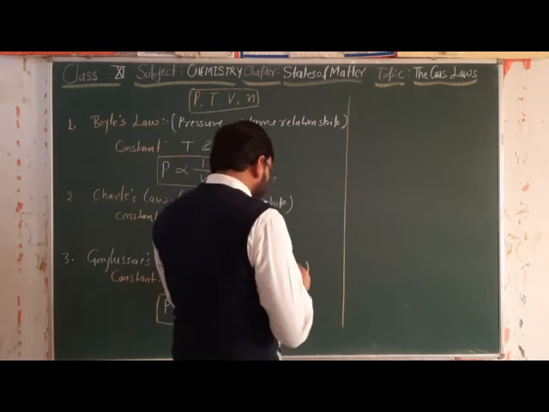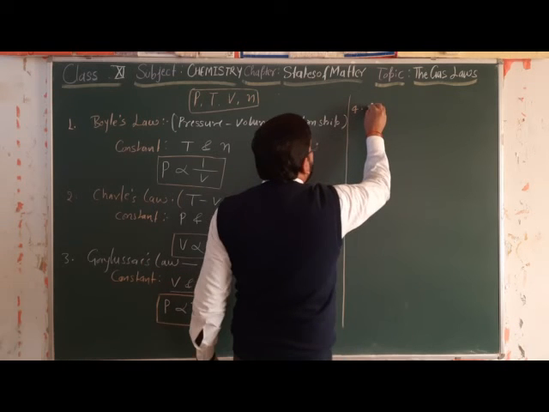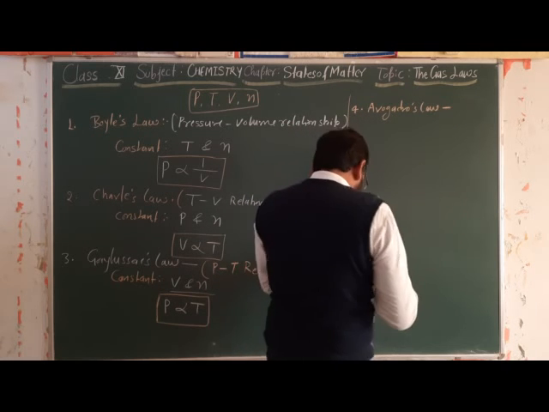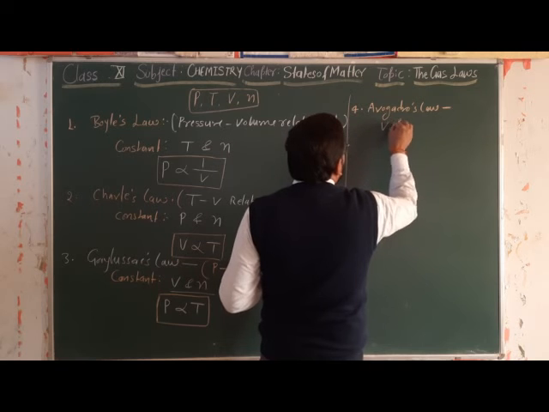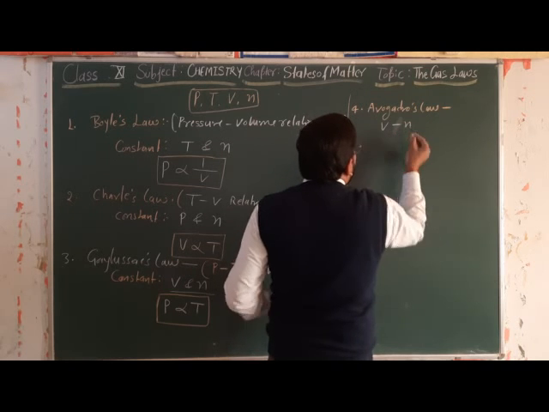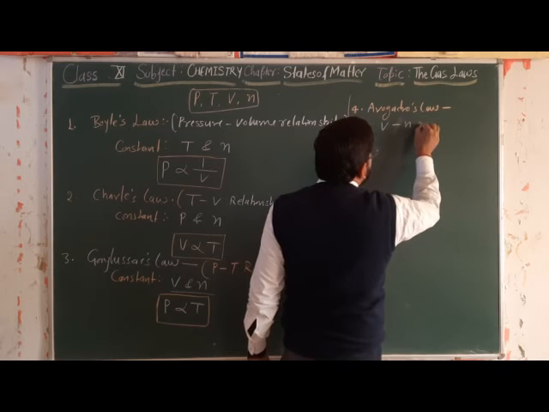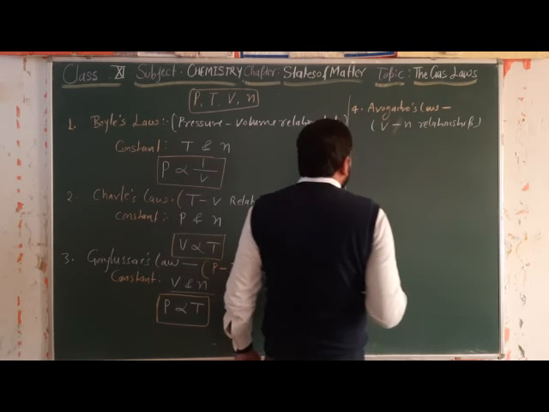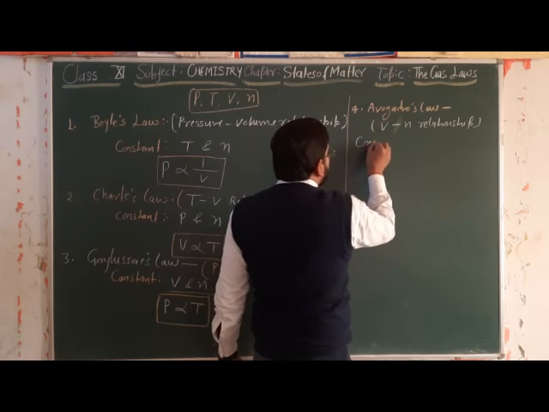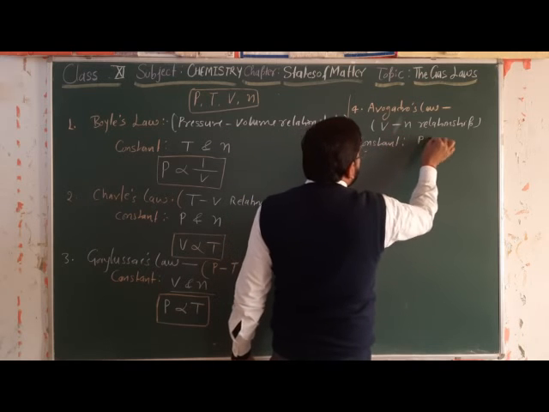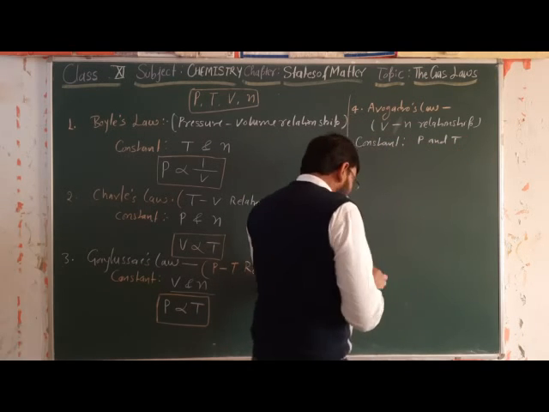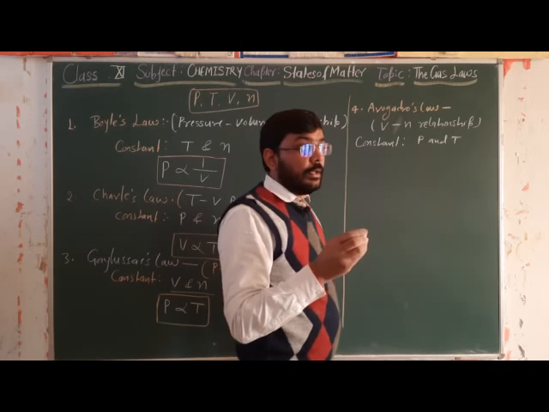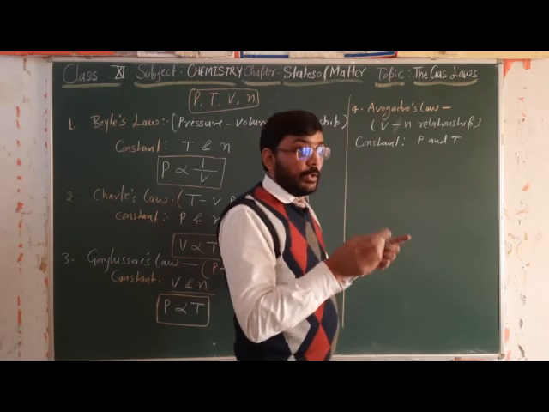Then fourth, Avogadro's law. This law is known as V and N, the volume and number of moles or amount of substance relationship. According to his law, he kept pressure and temperature constant, and he observed that an equal number of molecules occupy equal volume.